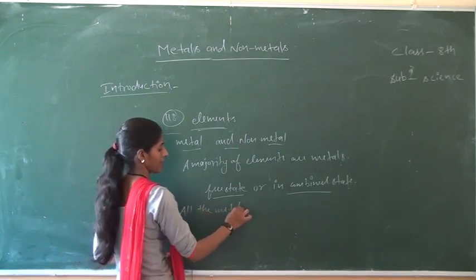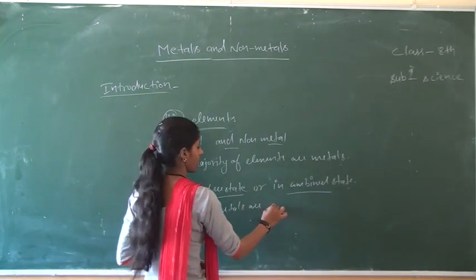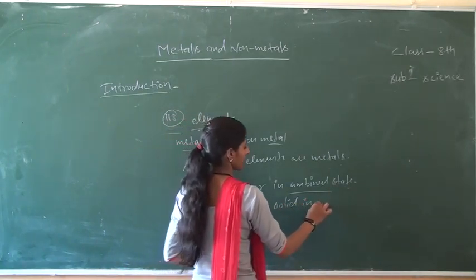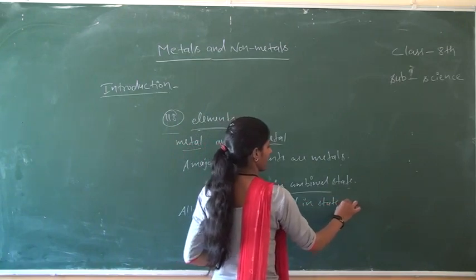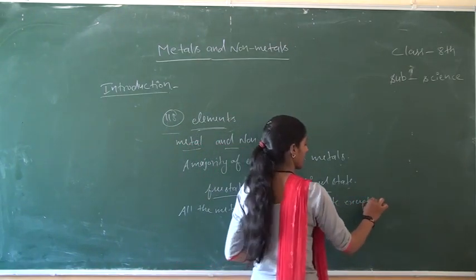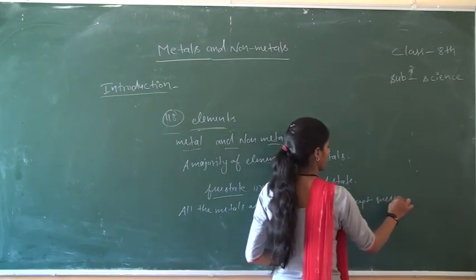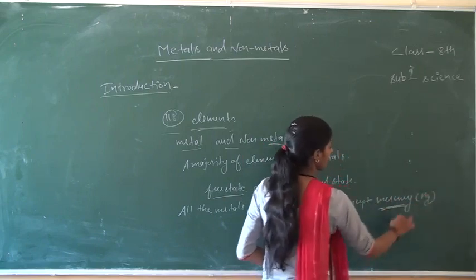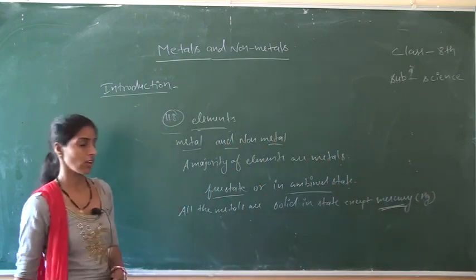After that, all the metals are generally solid in state, except mercury. Mercury is such a metal which exists in a liquid form.